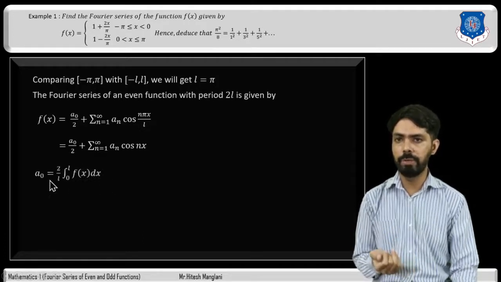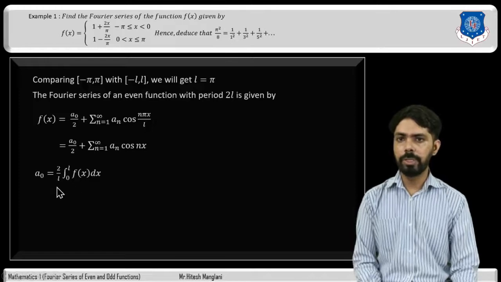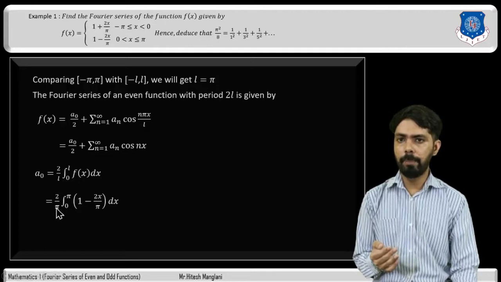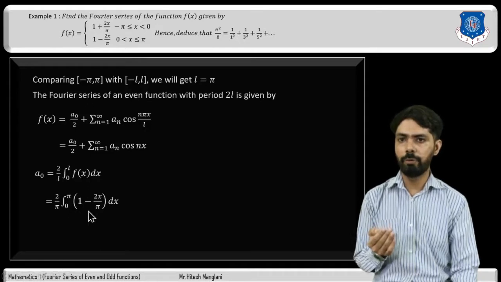So a0 is given by 2 divided by L integration 0 to L f of x dx. Now what is L? It is pi. So it will be 2 divided by pi integration 0 to pi, and for this limit value of function is 1 minus 2x divided by pi, because f of x is 1 minus 2x divided by pi for 0 less than x less than or equal to pi. So here we will replace f of x by 1 minus 2x divided by pi.